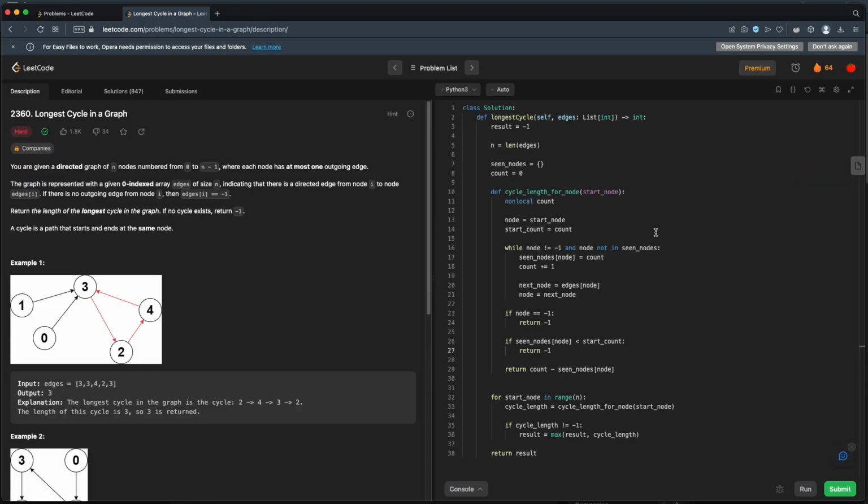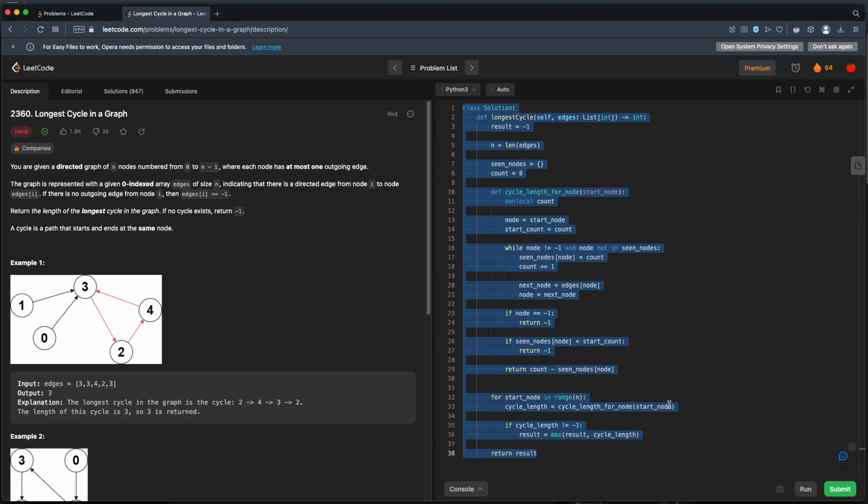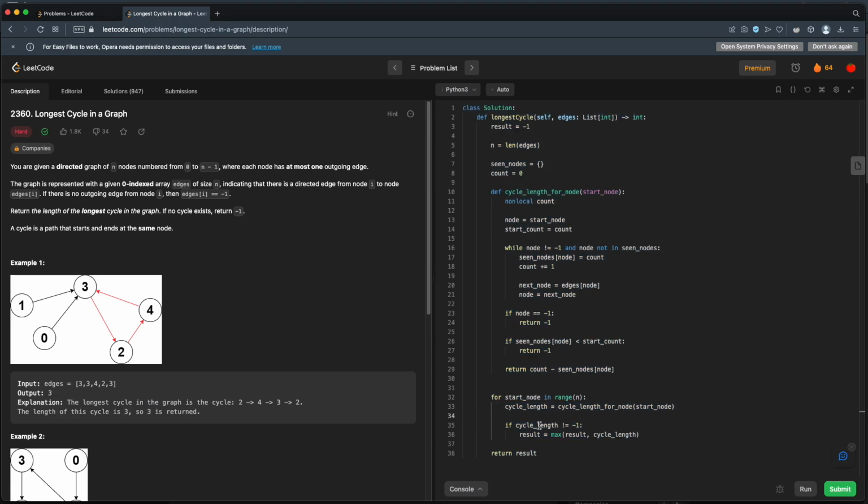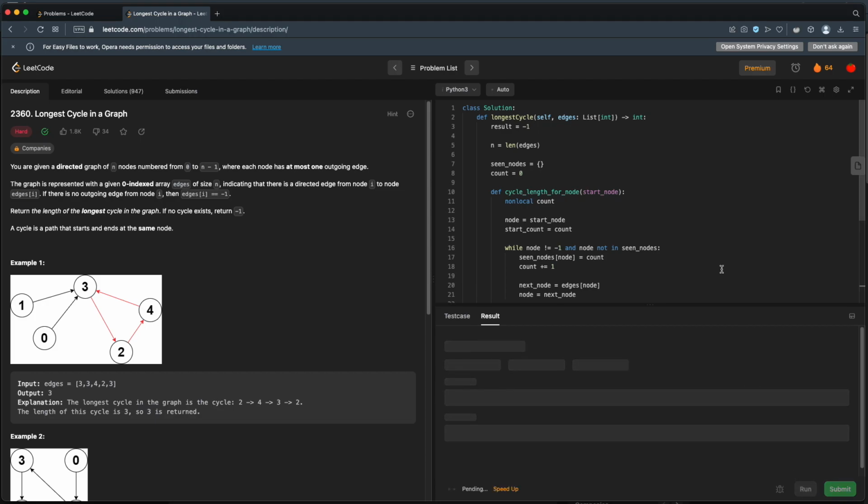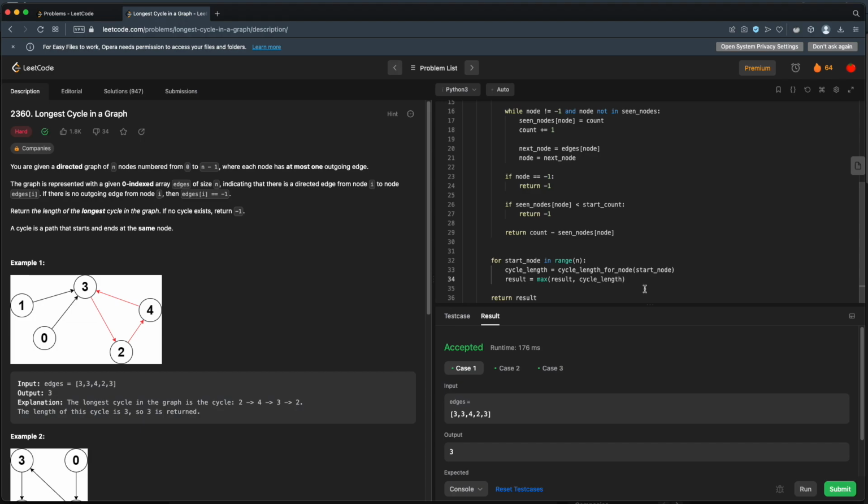All right, let's see if we can clean this up a little bit. So this code basically says, for every start node in our range, we'll get the cycle length by calling cycle length for a node. If that cycle length is not equal to -1, then we'll calculate our max result here. But we actually don't need to worry about whether it's -1, because if it is -1, it'll still be less than or equal to our current max. So let's do that. Does that save us anything? Okay, so that still works. So that eliminates one conditional, not a big deal.